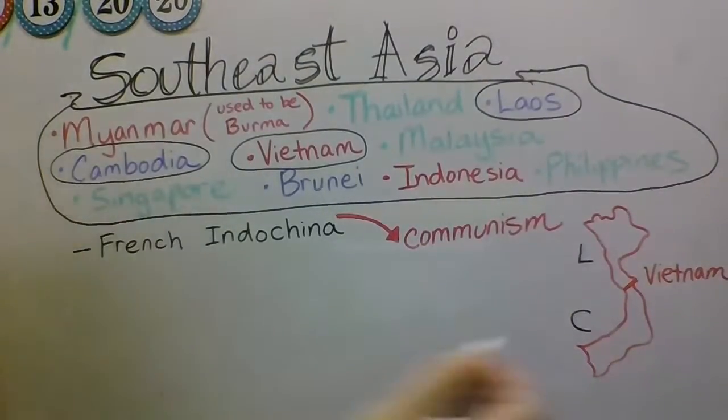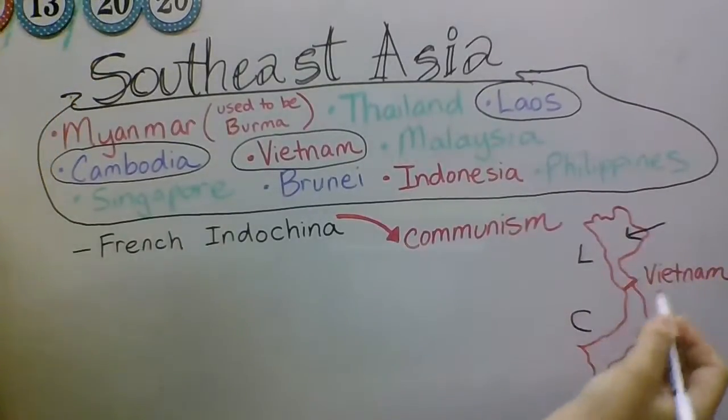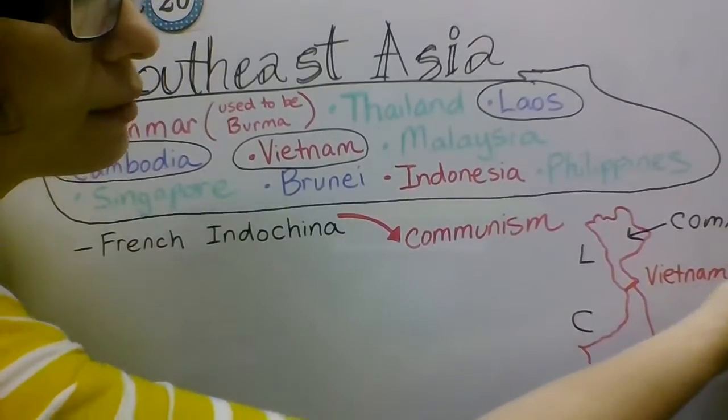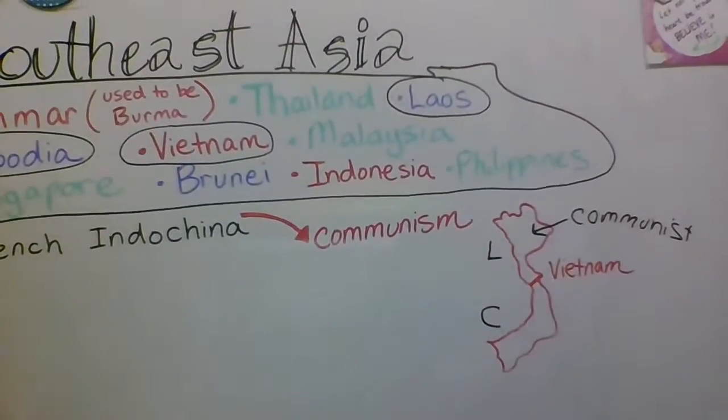Okay. So this is a communist country right here. This part, the north part, is communist. I'll put that right here so we can see that. Oh, you can't see those words. Ta-da. There we go. The communist country right here. And then South Vietnam was free.